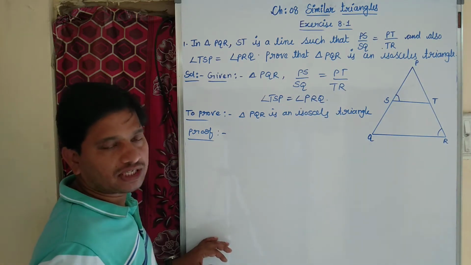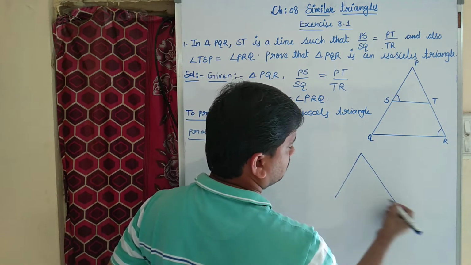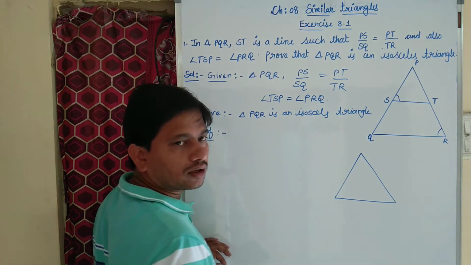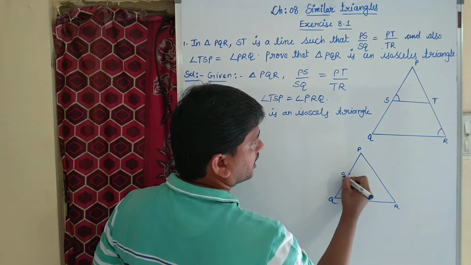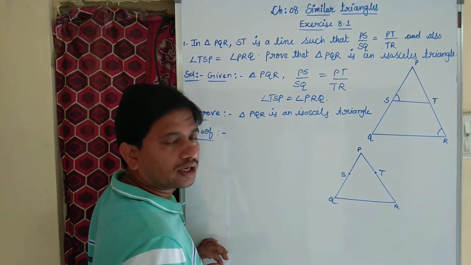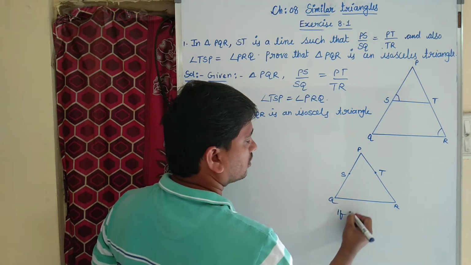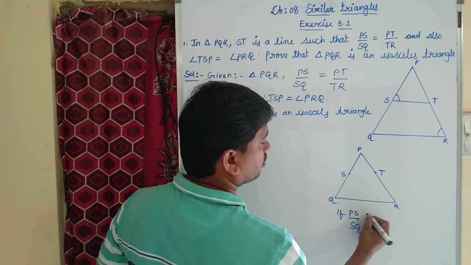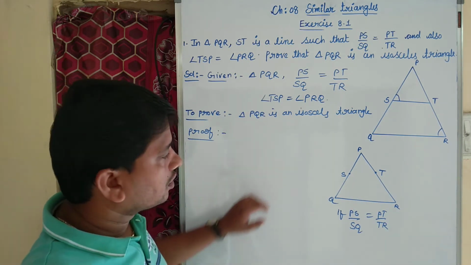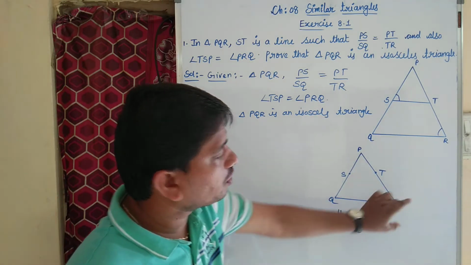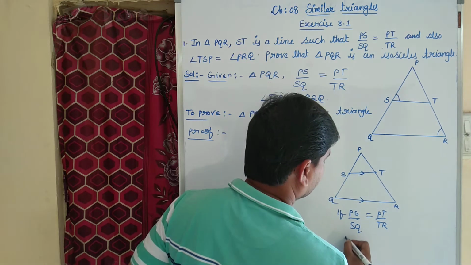What is the converse of basic proportionality theorem? See, this is the triangle PQR, with line ST. Converse of basic proportionality theorem: if PS by SQ equal to PT by TR, then we can say that ST is parallel to QR.